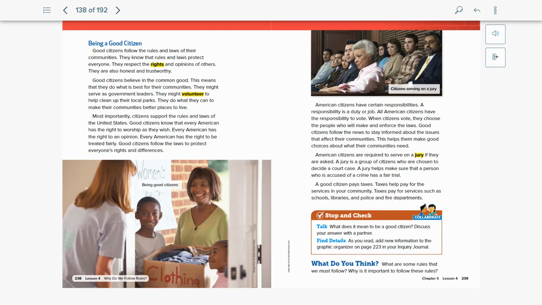American citizens are required to serve on a jury if they are asked. A jury is a group of citizens who are chosen to decide a court case. A jury helps make sure that a person who is accused of a crime has a fair trial. A good citizen pays taxes. Taxes help pay for the services in your community. Taxes pay for services such as schools, libraries, and police and fire departments.